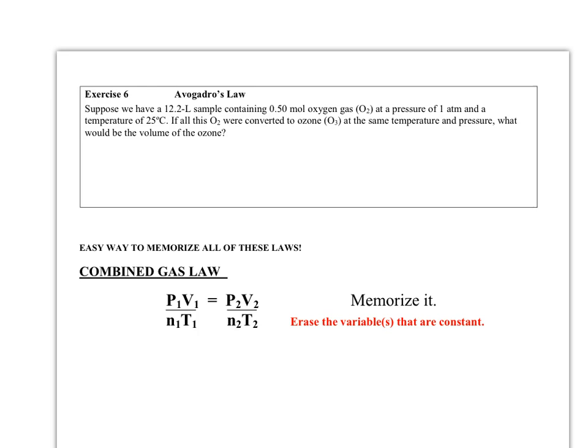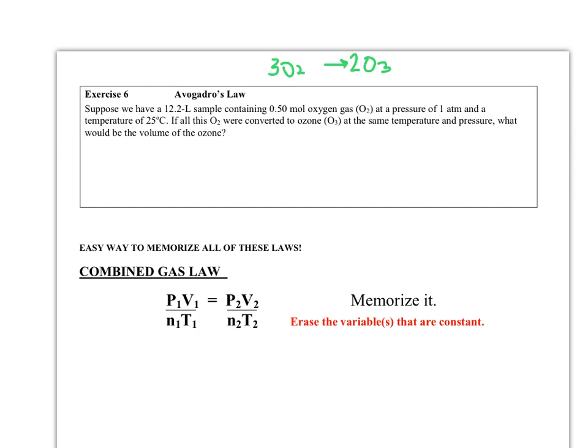But let's think about this, it's a very easy one. We're taking O2 gas and converting it to O3 gas. Hopefully you remember from first year chemistry that these don't match up in the law of conservation of mass, so we need coefficients to make that match up. I'm going to need 3 O2s for every 2 ozones that I make. So that is my mole ratio right there. If I know the moles of one, I can find the moles of the other. That's the only reason you need that.